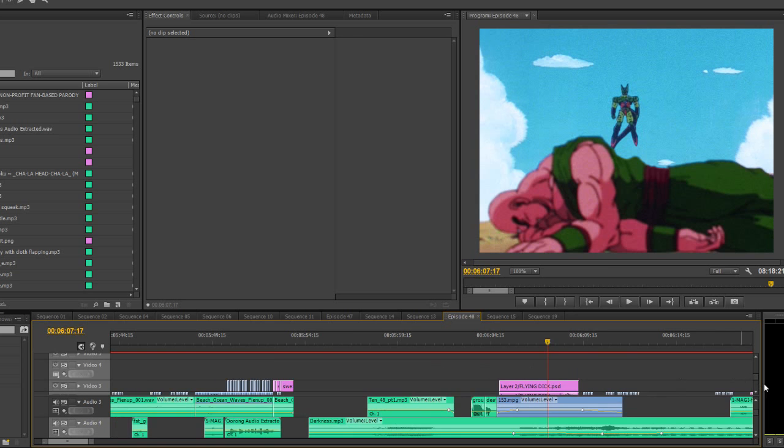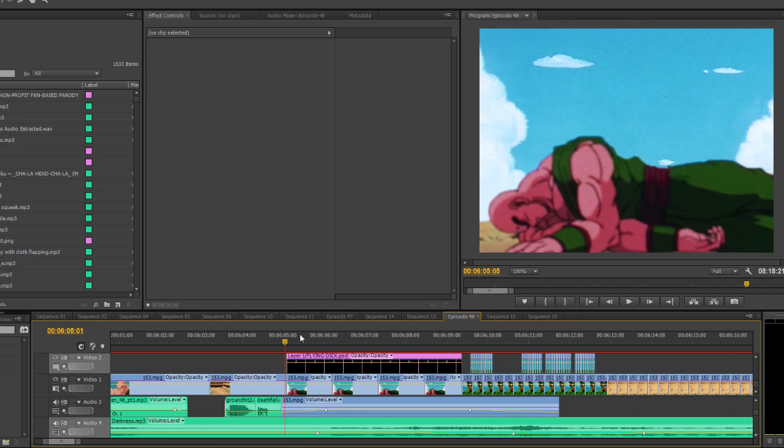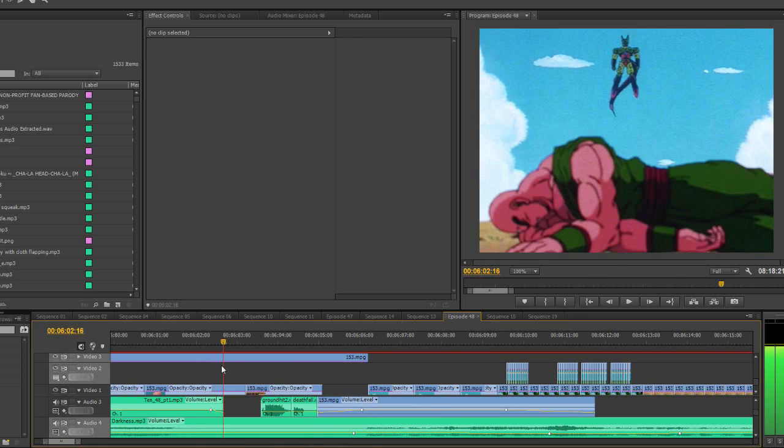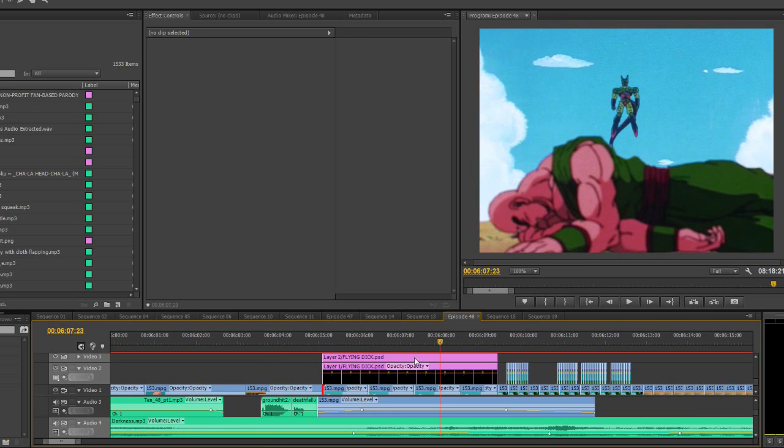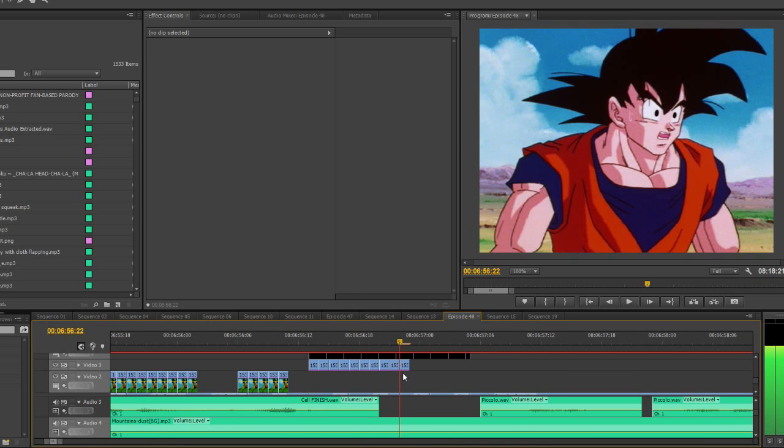Now this shot is interesting. I actually needed Cell to rise up behind Tenshinhan, but the original shot only has him this far up in the sky. As such, I cut out Tenshinhan, repasted him, then moved Cell myself. Now here's where things get real fun.